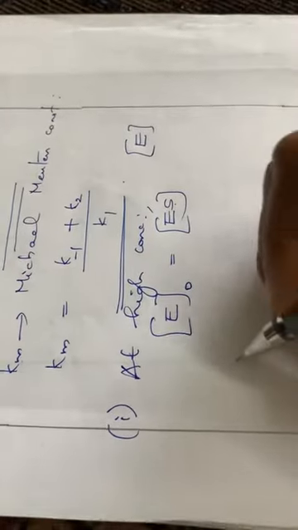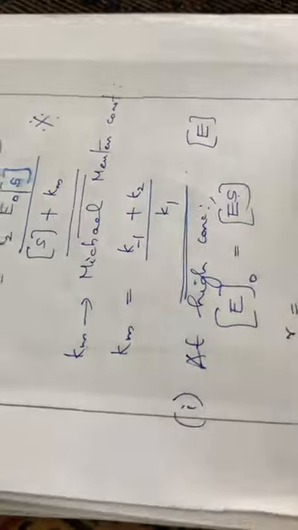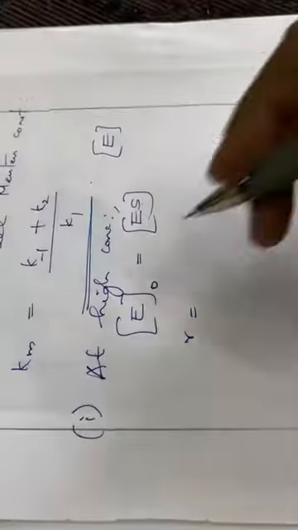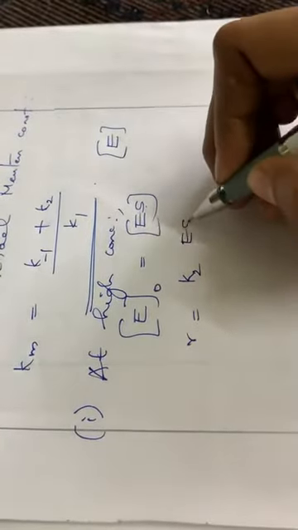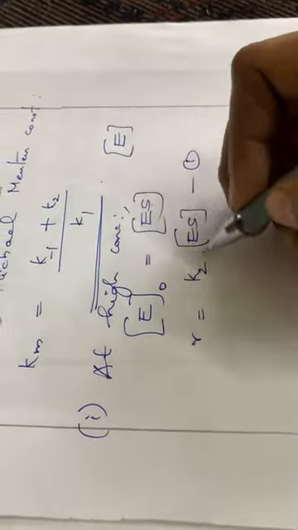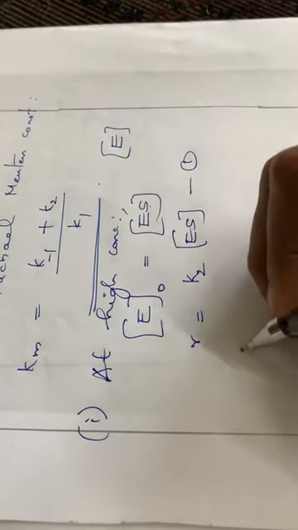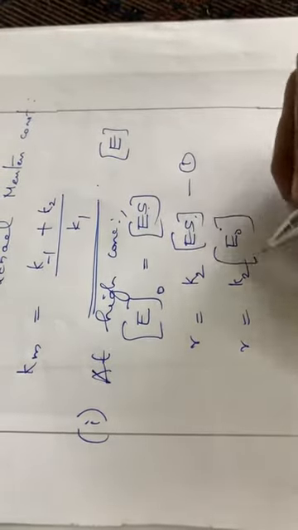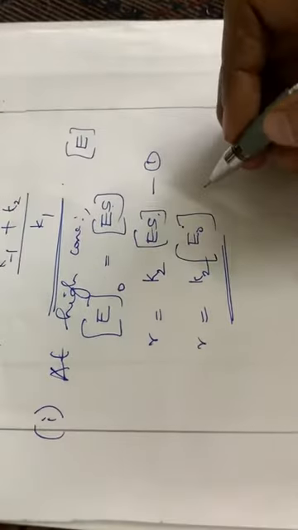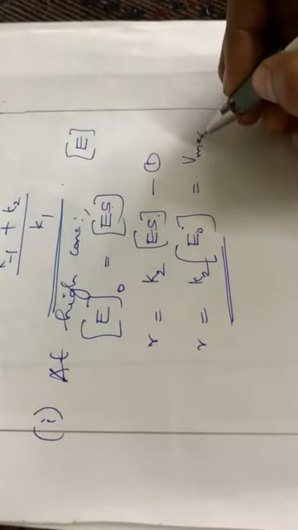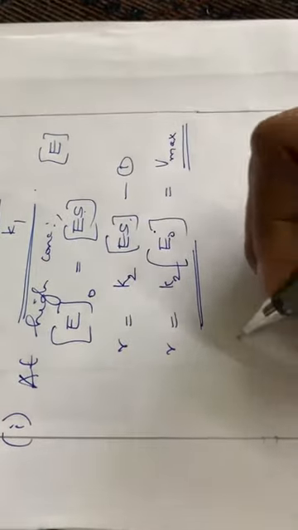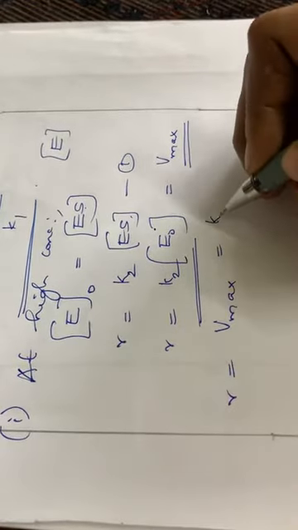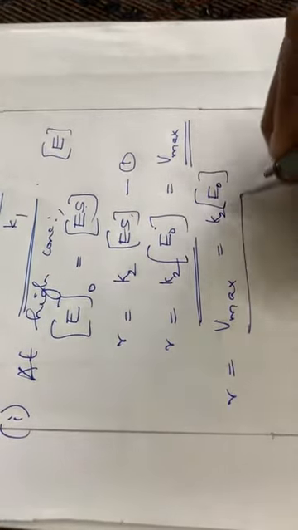So what is our first equation? Rate is equal to K2 into ES. Substituting this value in the first equation, instead of ES we can write E0. Rate is equal to K2 into E0. In enzymology this rate is represented by Vmax, so Vmax is equal to K2 into E0. That is one condition.